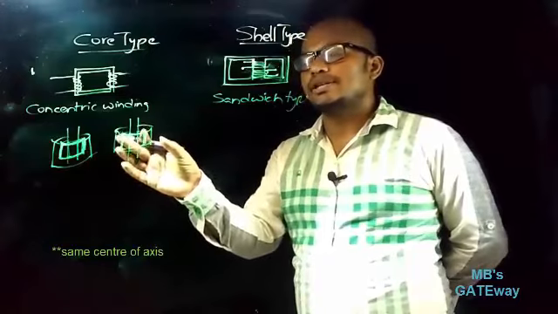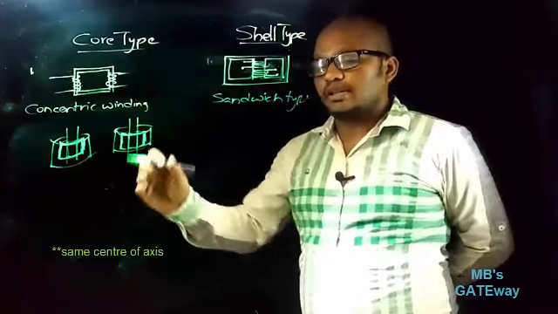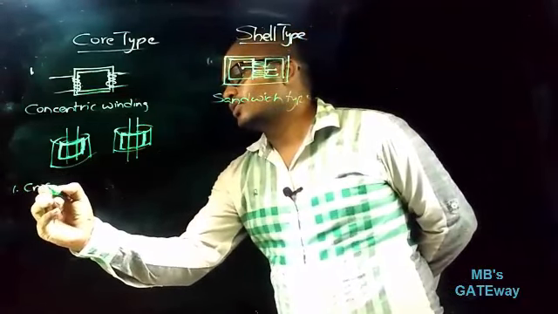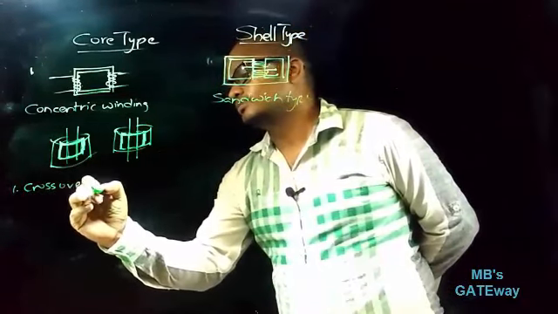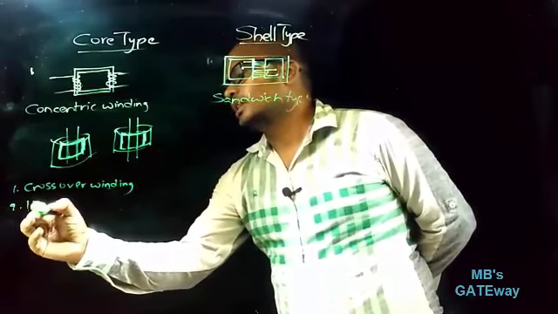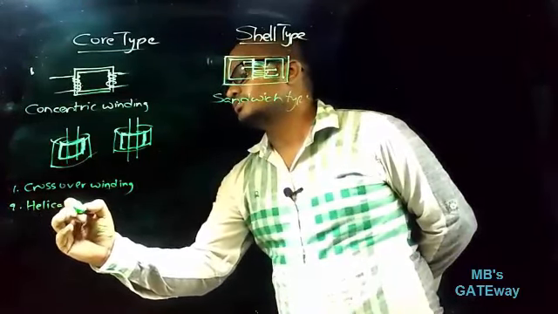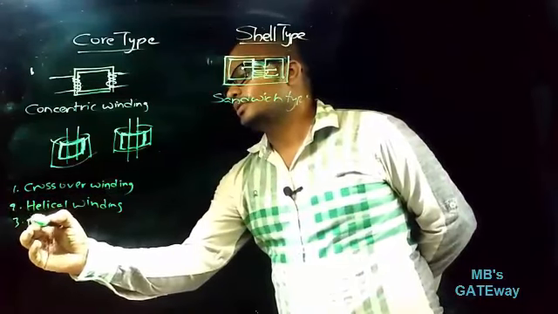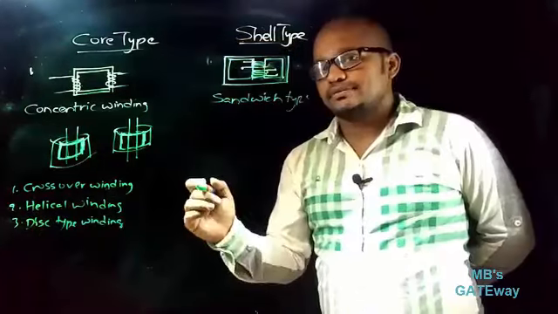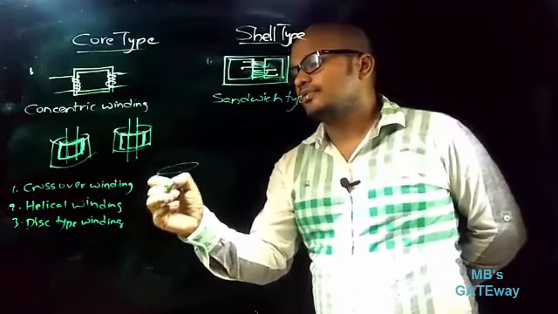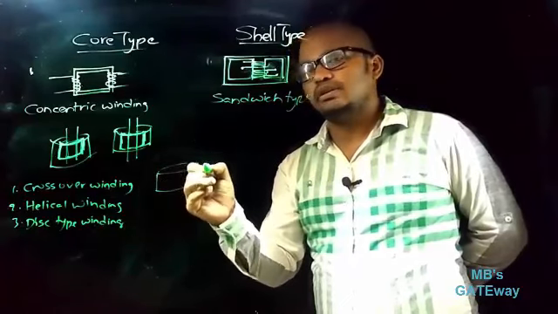So this type of winding is called concentric winding, and concentric winding is further classified into three types, that is crossover winding, helical winding, and disc type winding. Okay. Crossover winding means, let us suppose this is one layer of coil,